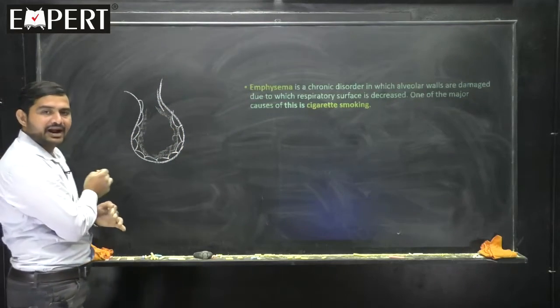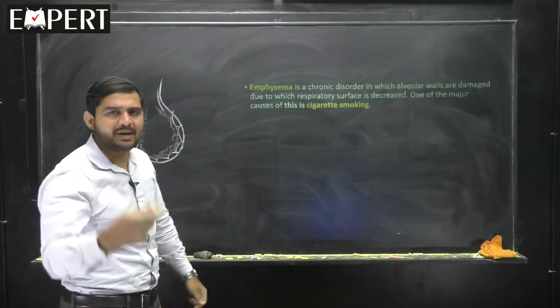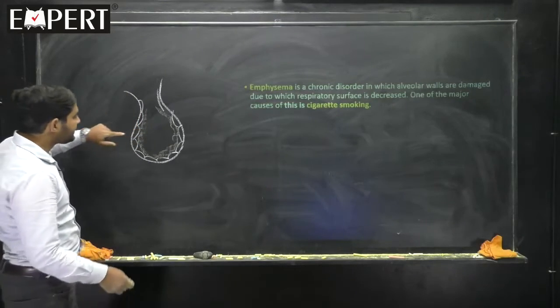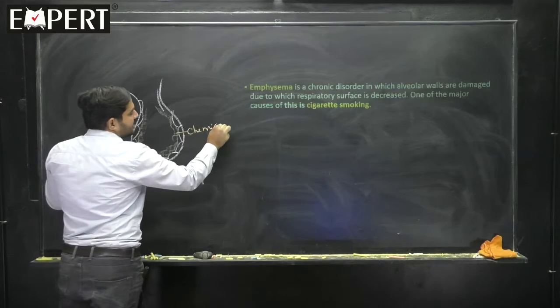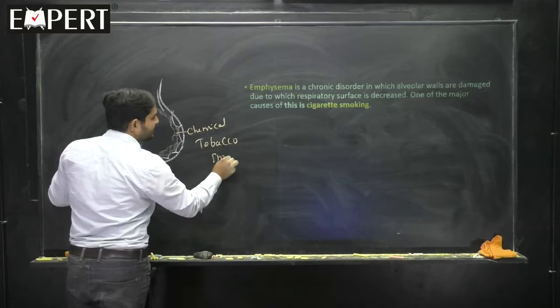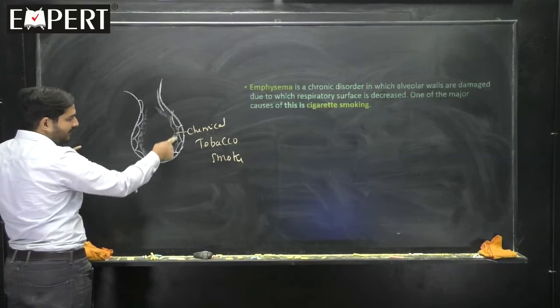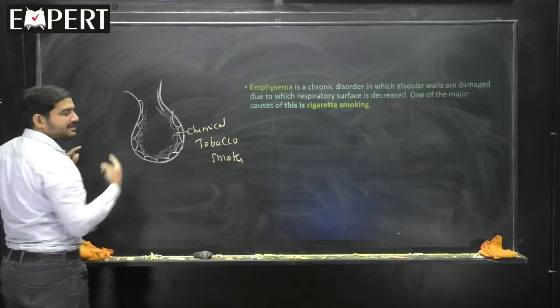You might have seen an advertisement where people squeeze their lungs. It may be an exaggeration, but that is how it is shown. This is the chemical present in tobacco smoke, and the tobacco smoke present on the squamous epithelium will damage it.